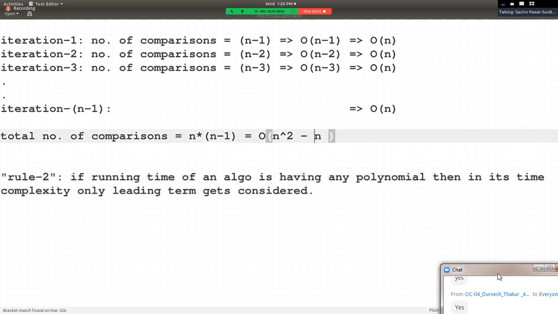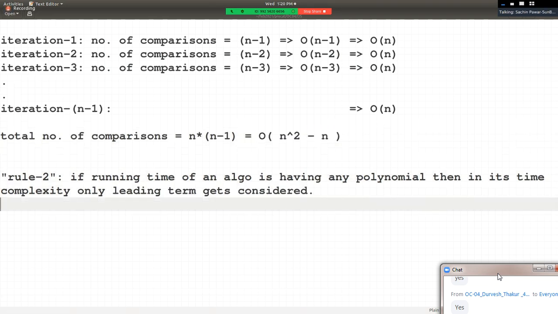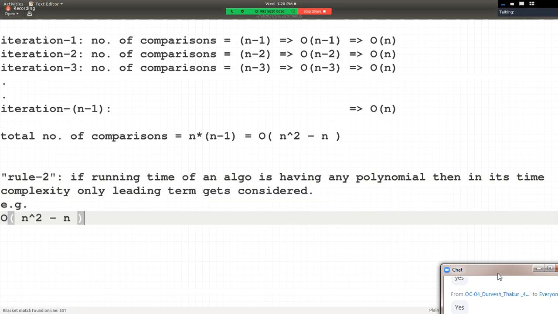Can you tell me, is this a polynomial? And which is the leading term? The term with the maximum power. N square. And hence here we can say n square